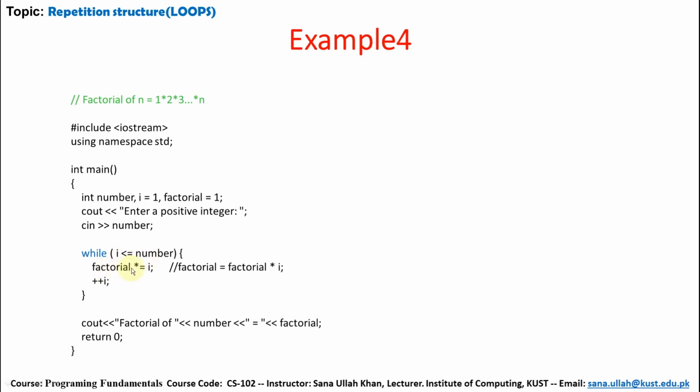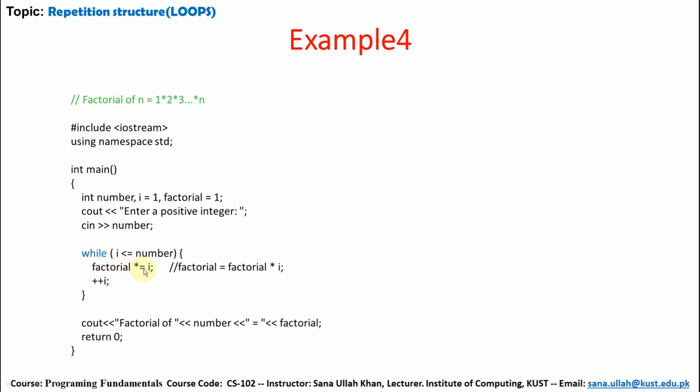So factorial equals factorial multiplied by I. Initial value of I is 1, factorial initial value is 1, multiplied by 1 is equal to 1, so factorial new value becomes 1.